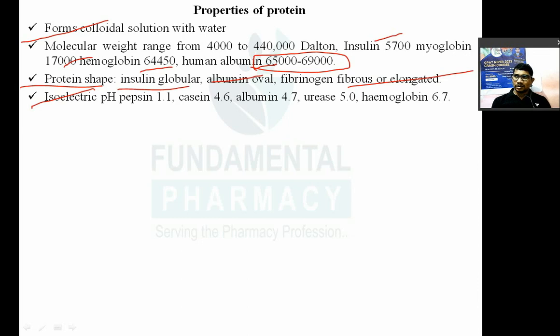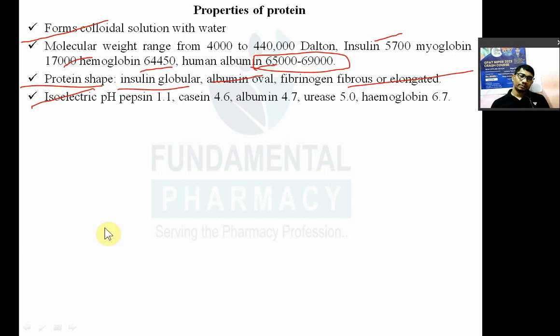Now there is a particular pH at which the amino acid will exist as a dipolar ion. Amino acid will exist as a zwitter ion. Now that is known as the isoelectric pH of your amino acid. At the isoelectric pH, it is a bipolar ion. It is neutral. At the isoelectric pH, amino acid will carry no net charge. In the similar way, proteins are nothing but the polymer of amino acid. So protein also has isoelectric pH. What is isoelectric pH of protein? Same thing.